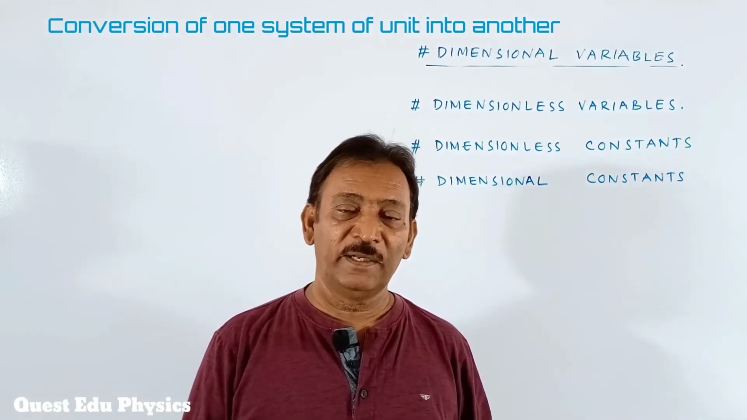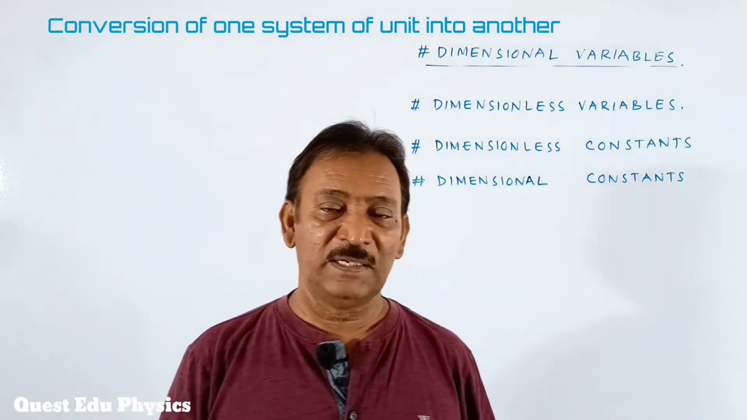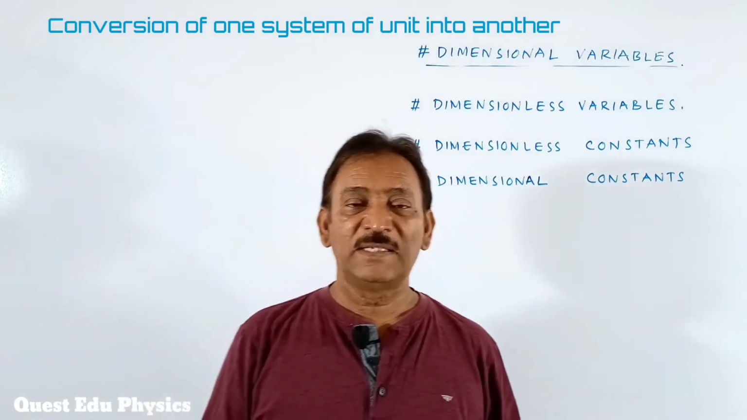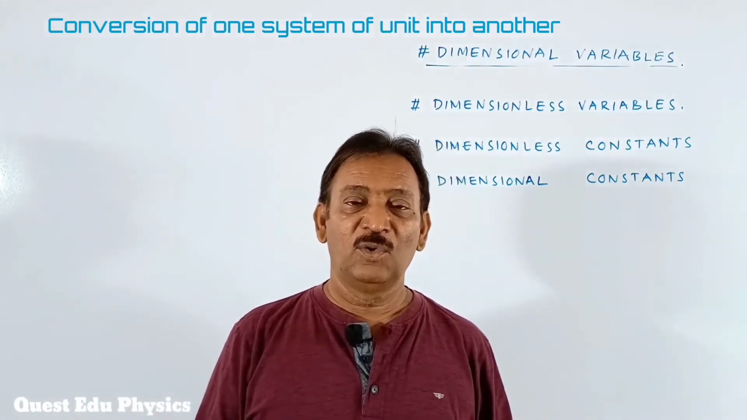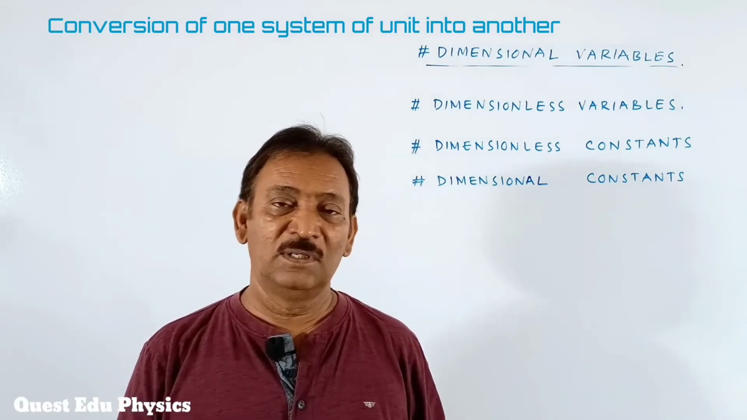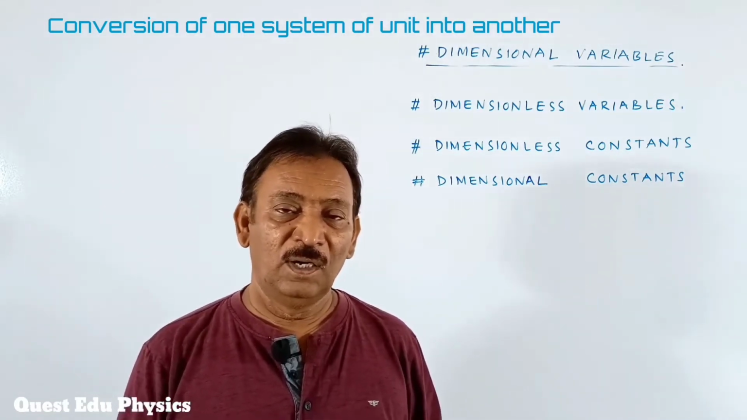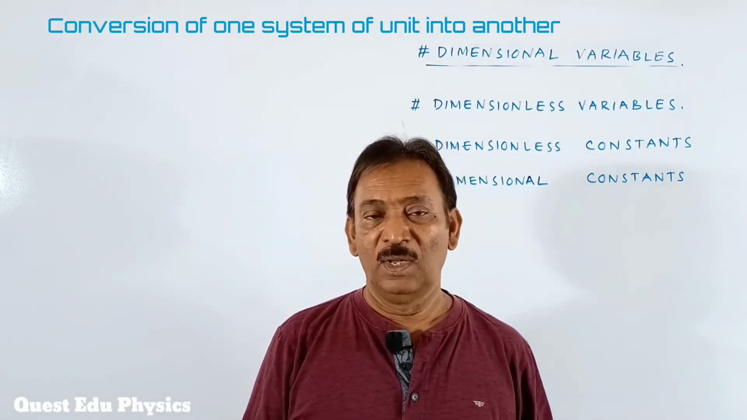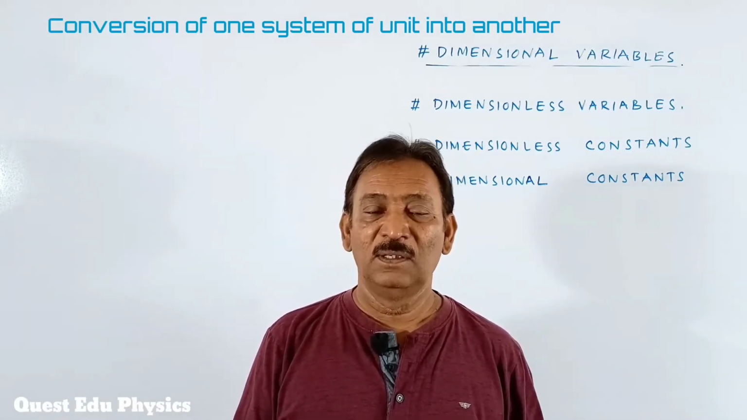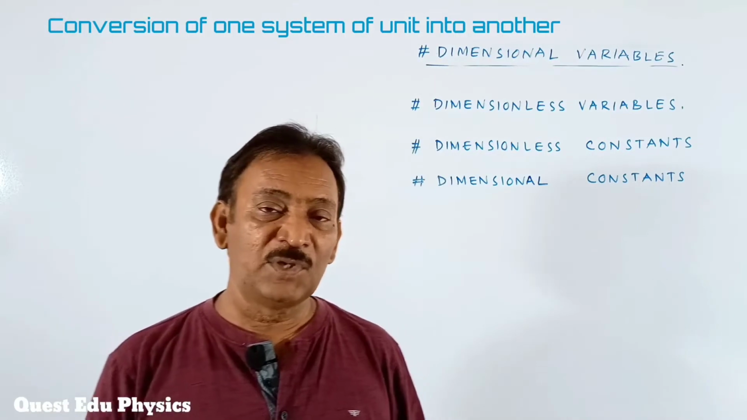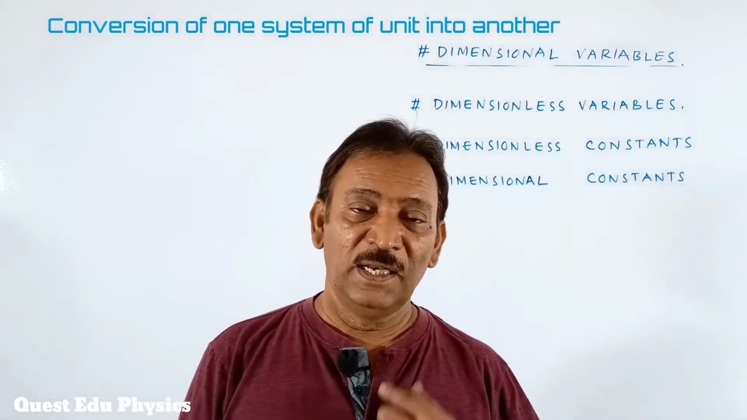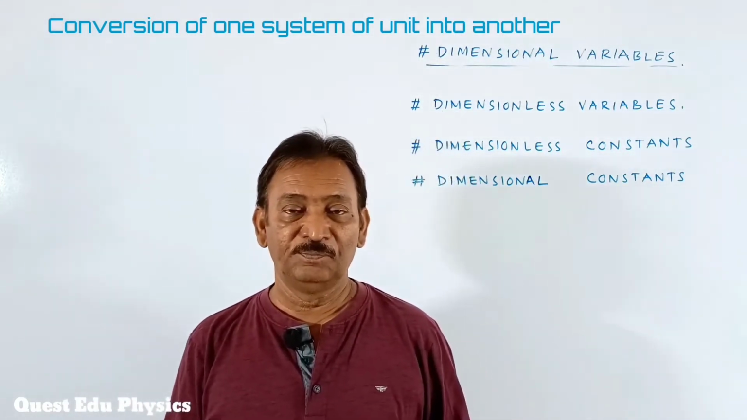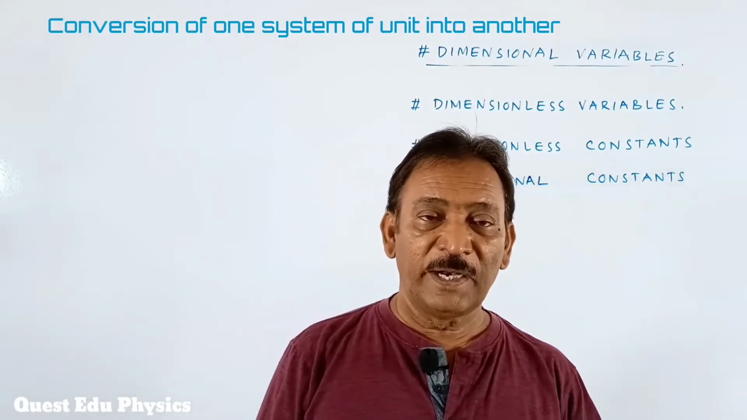For example, you take the dimensional formula of velocity. As you know, velocity is written as m0 L1 T inverse. Here the power of m is 0. That means the dimension of mass is 0. L1, the power is 1, it is the dimension of length. And T has a negative dimension, that is minus 1. Here we will go further into the topic.